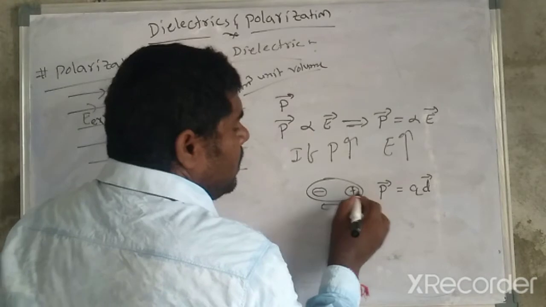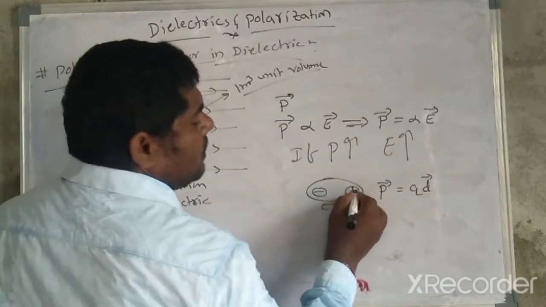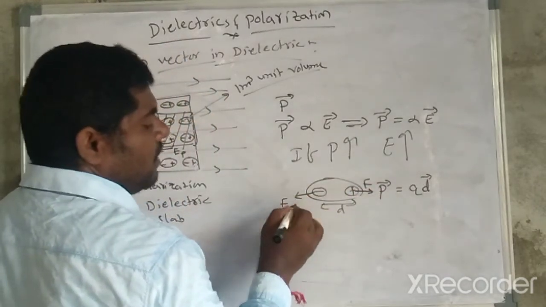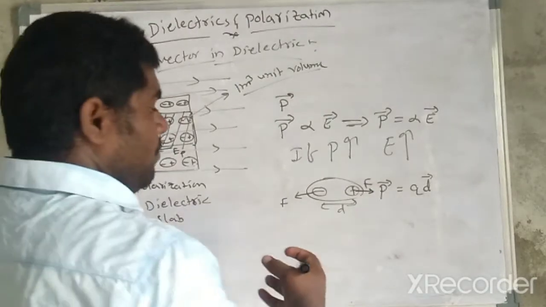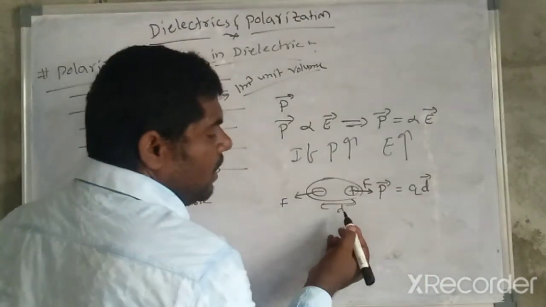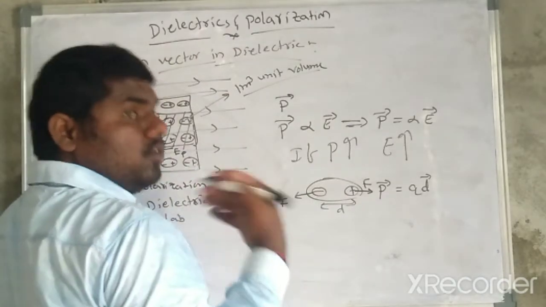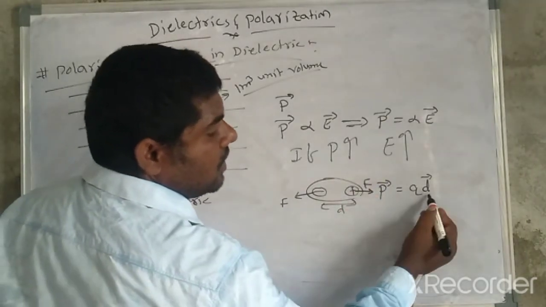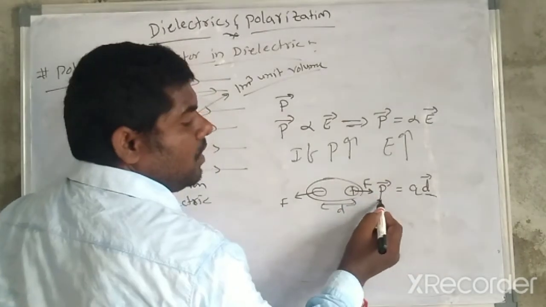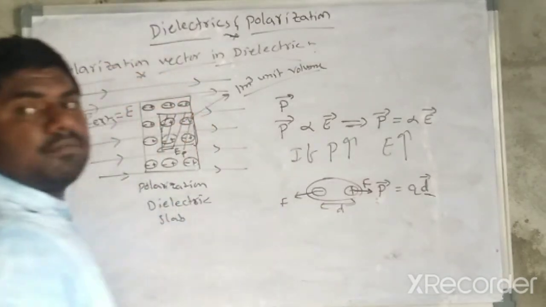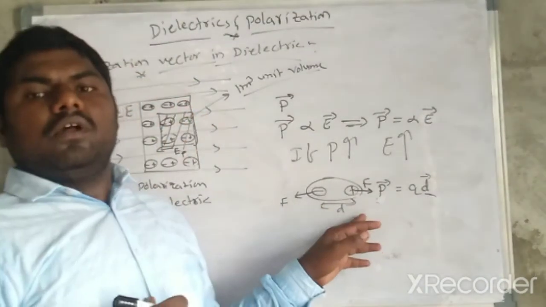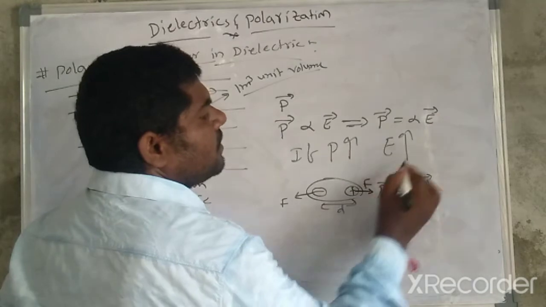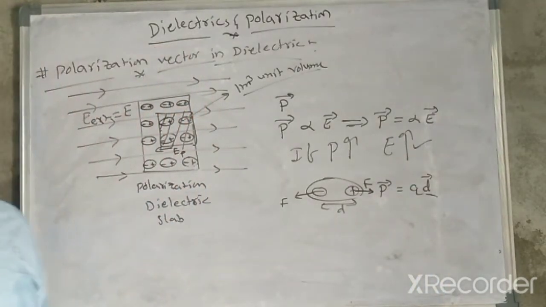In the direction of the electric field, the positive charge experiences a force and the negative charge experiences another force, so they move away from each other. If the electric field is more, the force is also more, so the distance in between increases. If the distance increases, the dipole moment also increases. So as the electric field increases, the dipole moment increases.